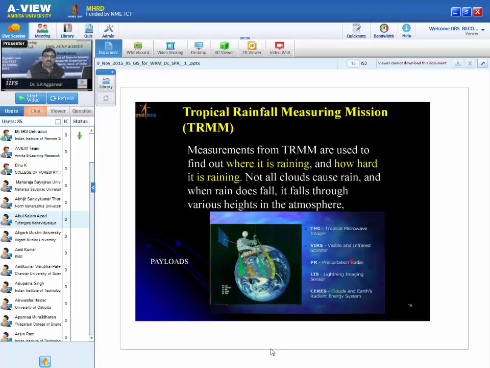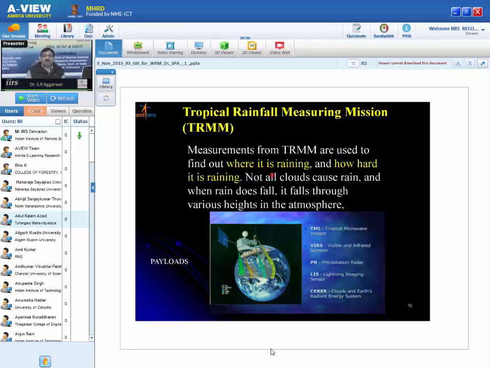So you will get the information about the amount of the rain, and as time is spent, you can calculate the rainfall intensity. So this is how it works. Of course, it has a tropical microwave imager also, visible and infrared scanners, and other sensors are also available to update or to improve our rainfall estimation. This is very good information.